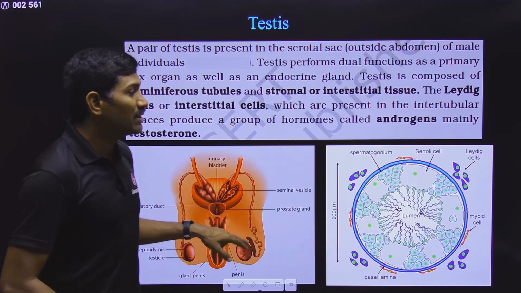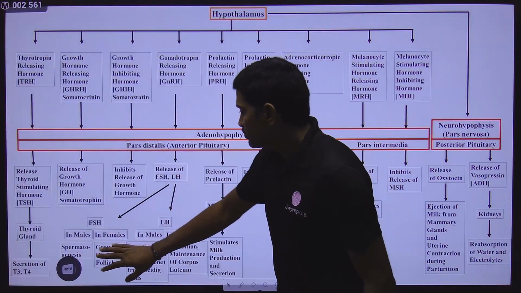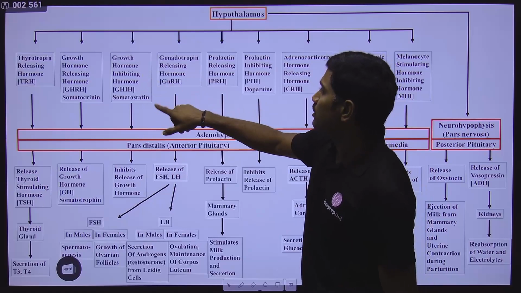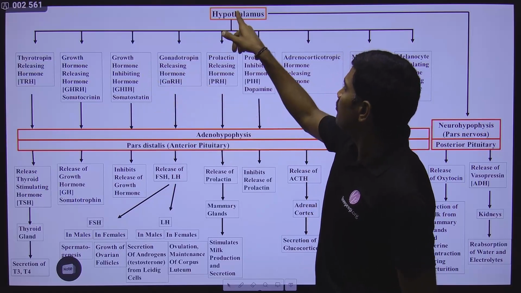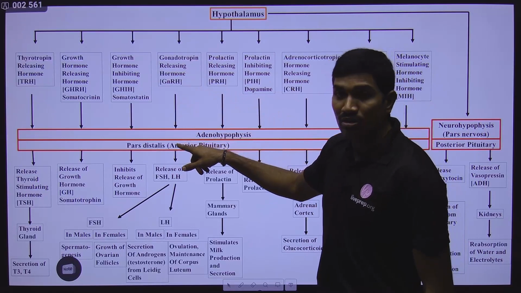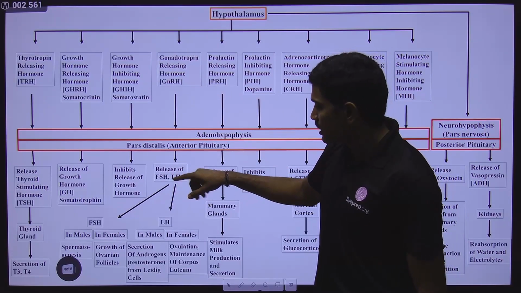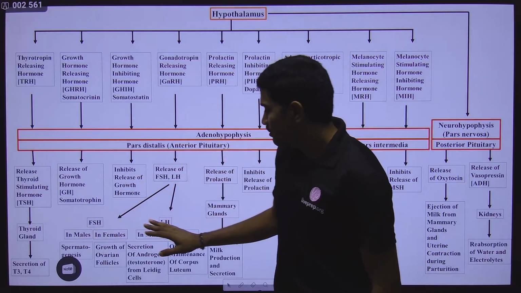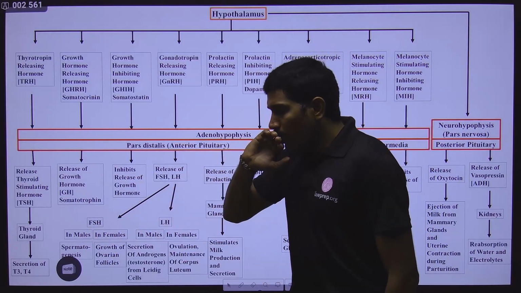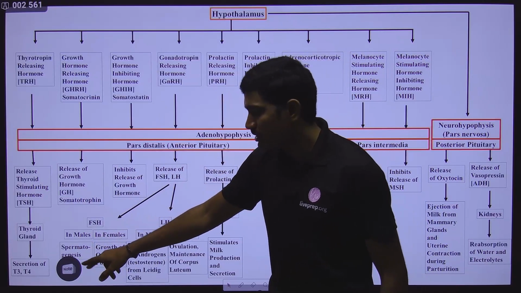But for this particular production again, you need to interlink this one. This is the information, right? So here, gonadotropin releasing hormone. From the hypothalamus, gonadotropin releasing hormone is produced. That is acting on the pituitary. From the pituitary, FSH and LH are released, and now they are acting on these particular gonads. Observe carefully here. FSH is helping in spermatogenesis.